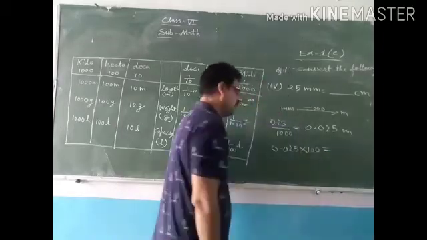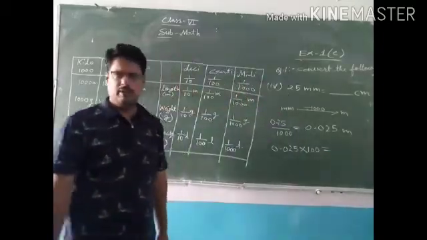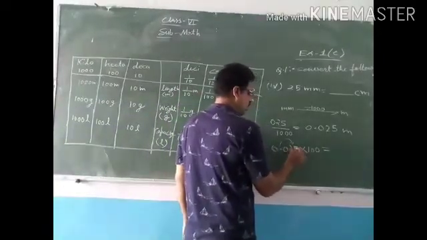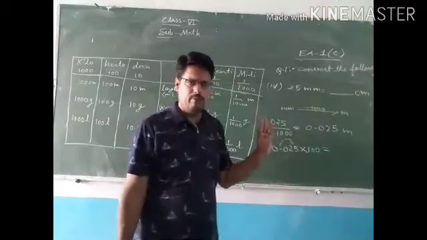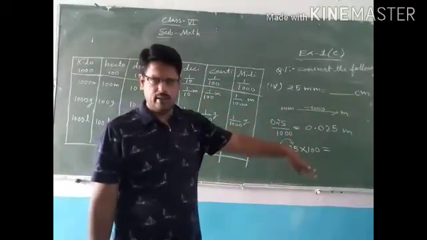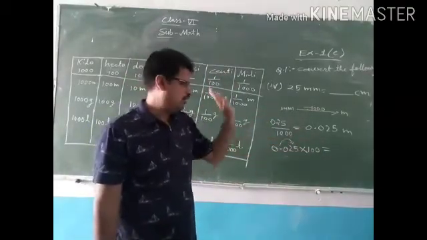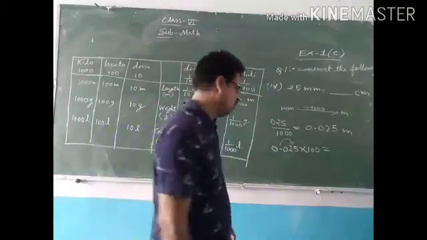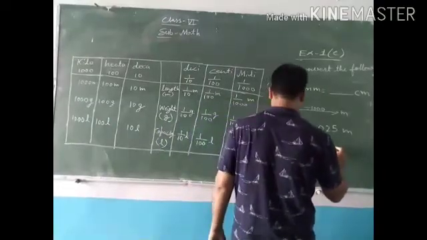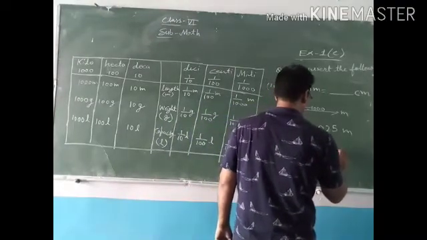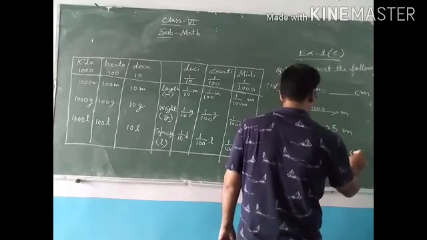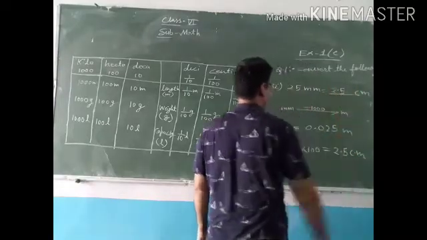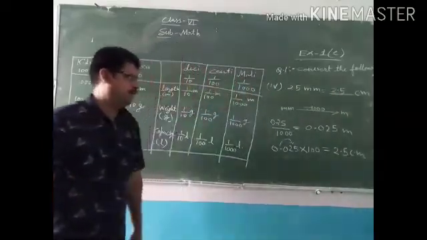This decimal will move 2 digit ahead. जब भी हम 10 से मल्टीप्लाई करते हैं तो डेसिमल 1 डिजिट ahead मूव करता है. 100 से करते हैं then 2 digit ahead. Okay, you can do by multiply also, but this is the shortcut. So answer will come 2.5 centimeter. So your answer is 2.5 centimeter.